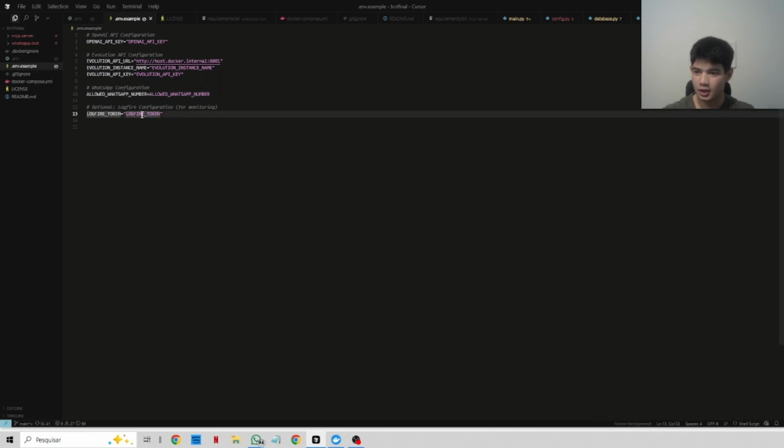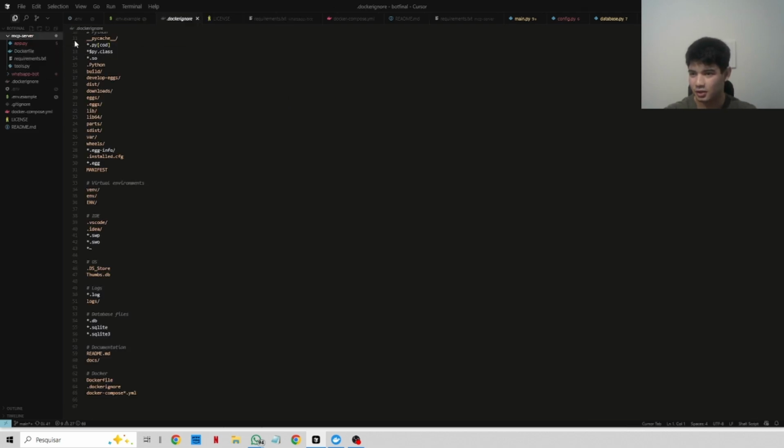Also the Logfire, this project uses Logfire to register all the logs of the LLM. So everything that the LLM receives and answers is going to be there. Pretty useful to know how everything works in the background as well. The env file, which I'm not going to show because my API keys are here. Docker ignore, and yeah.